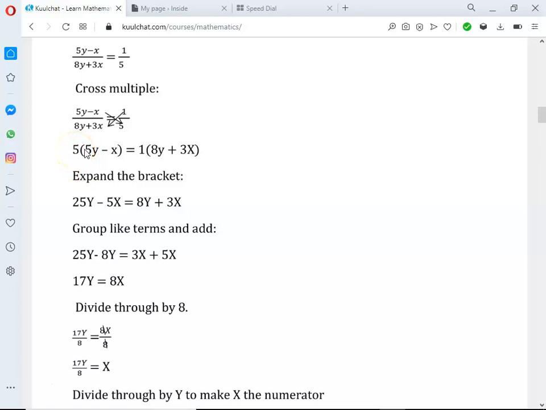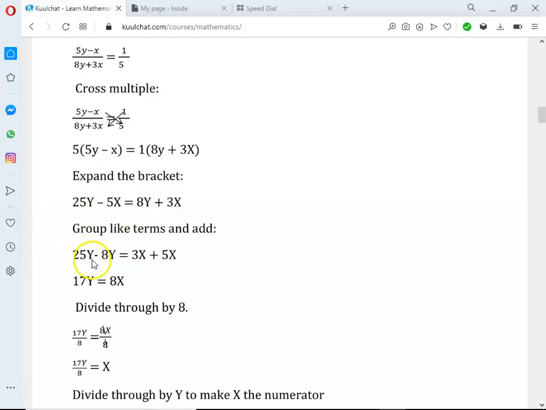So 5 times 5y gives us 25y. 5 times minus x gives us minus 5x, equal to 1 times 8y, which gives us 8y, and 1 times 3x gives us 3x. Okay, and here we group like terms. We send all the like terms to one side. That's what we've done here.